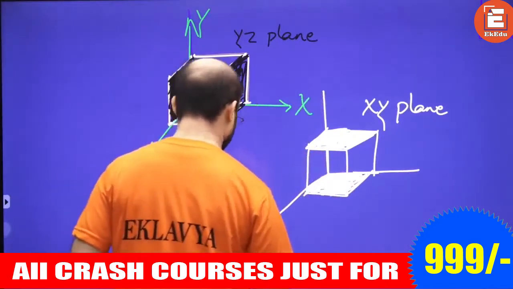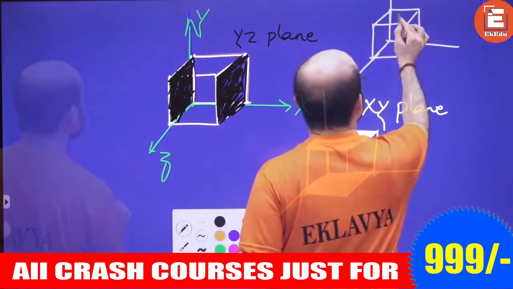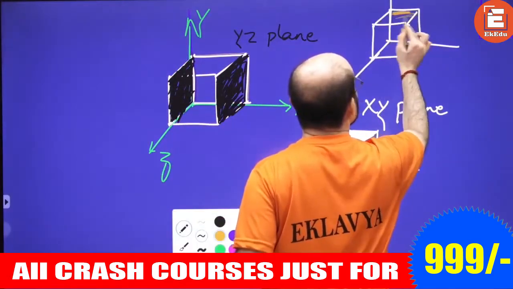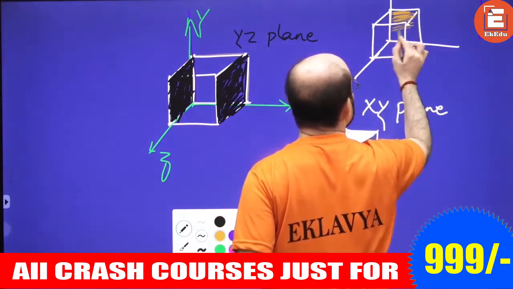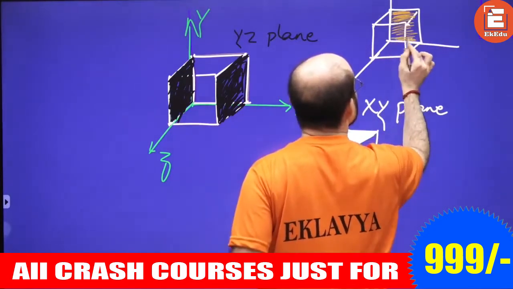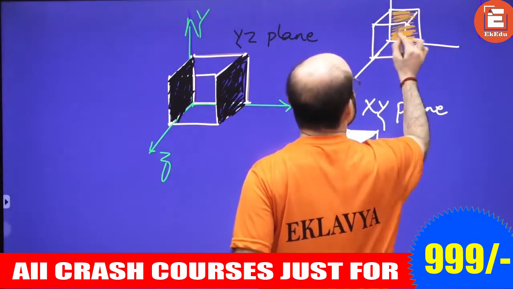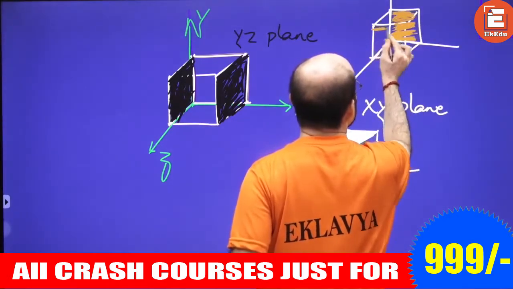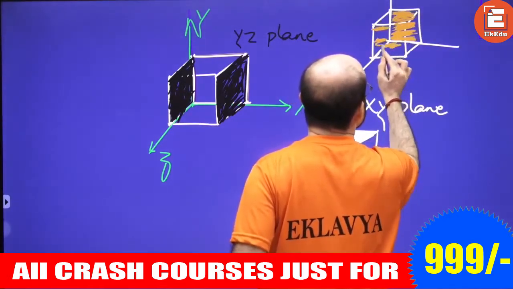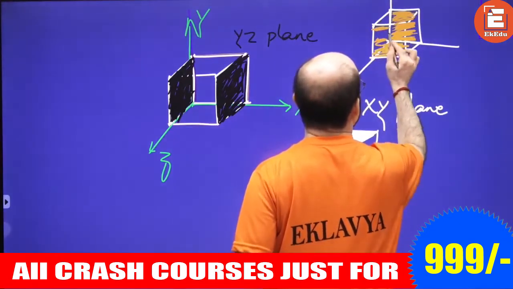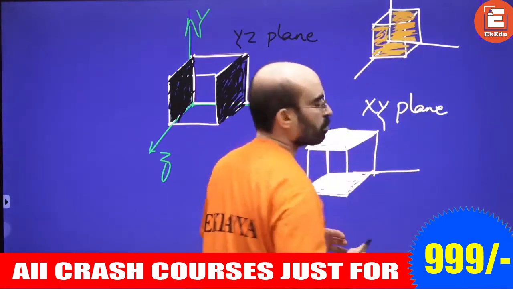So the third plane, XZ plane, would be this one, and you have this one behind this. You can see this, right?